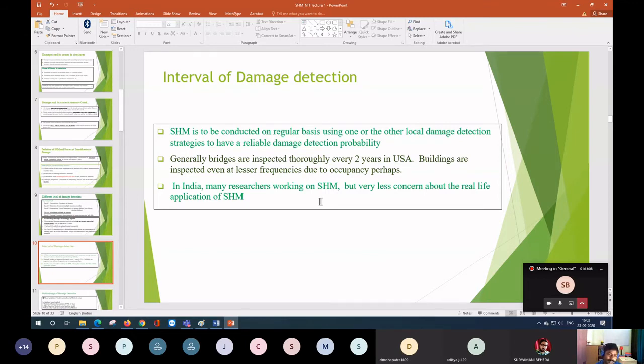So since it is very low, whenever I say low, it means there is some scope that you yourself can contribute in that field. Since no one has carried it out and there is still scope, it is also saying that it is a little bit challenging.